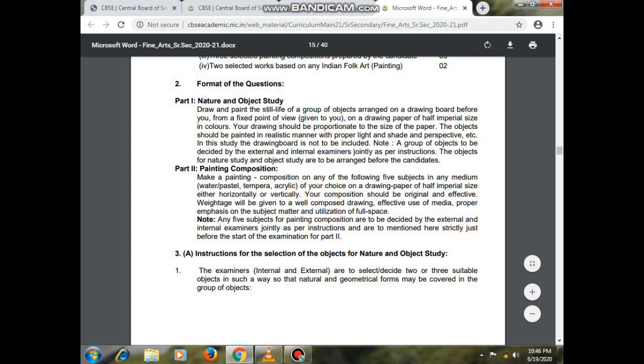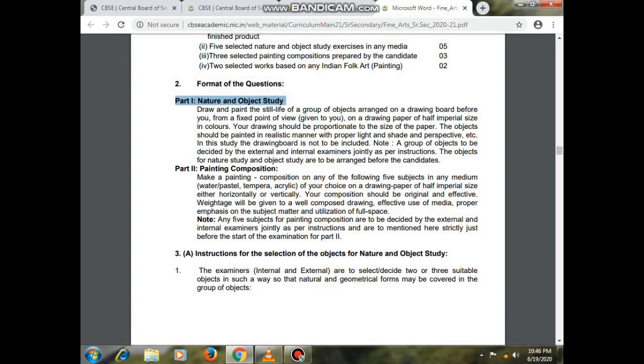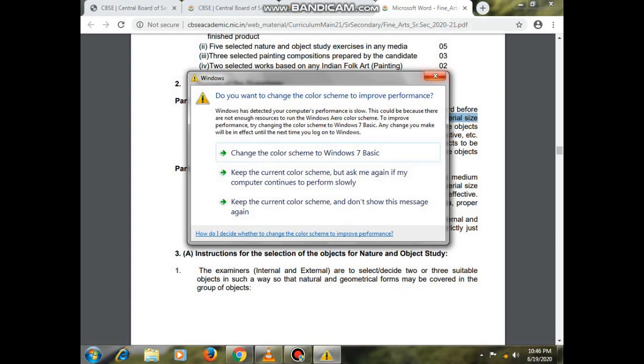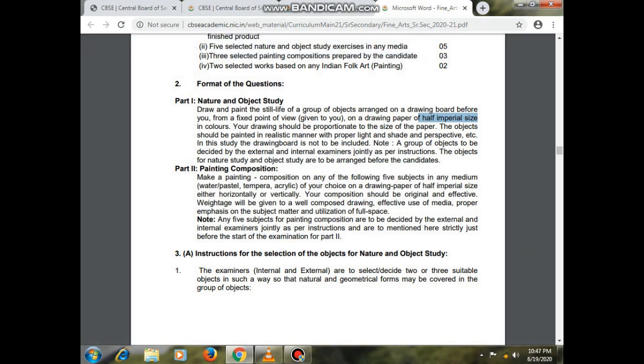In this unit also, the format and the questions. Here they mention it in a little more detail. Draw and paint the still life of a group of objects arranged on the drawing board before you from a fixed point of view given to you, on a drawing paper of half imperial size, in color. Now see, the paper size will be half imperial size, like in the whole big sheets, a half sheet will come this time in the portfolio.